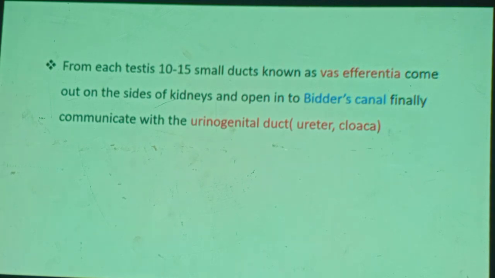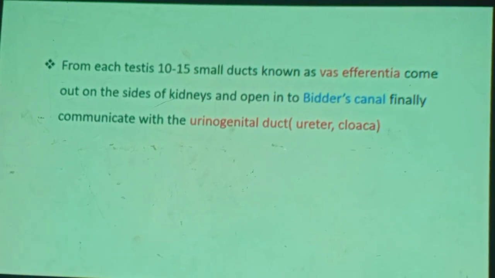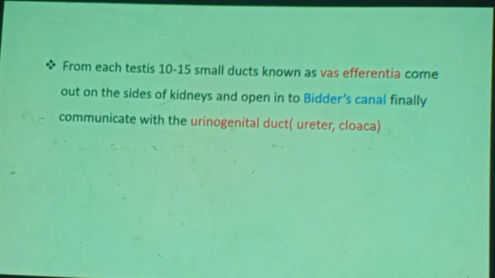It serves as a passage for urine as well as sperm: ureter, then cloaca, and from the cloaca through the cloacal aperture outside of the body into the aquatic environment during amplexus, of course.